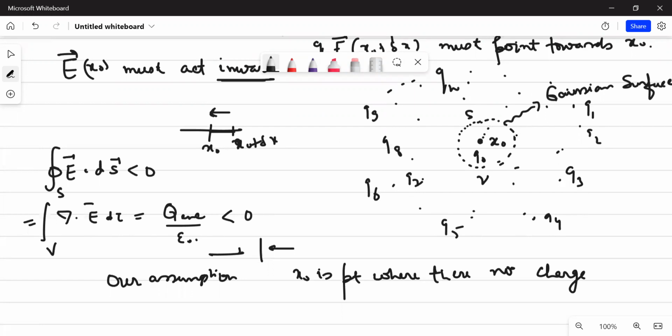If it is in the restoring direction, then inside this Gaussian spherical surface, your E dot ds must be negative. And if your E dot ds is negative, then your q enclosed divided by epsilon must be negative, which is in contradiction to our initial assumption, where x naught was a point where there was no charge. And also understand, q naught does not count.